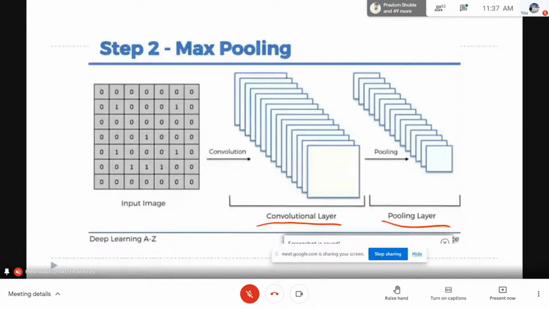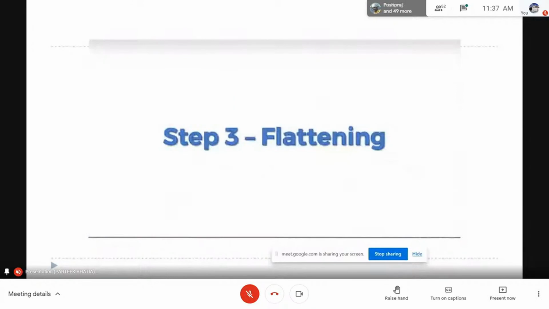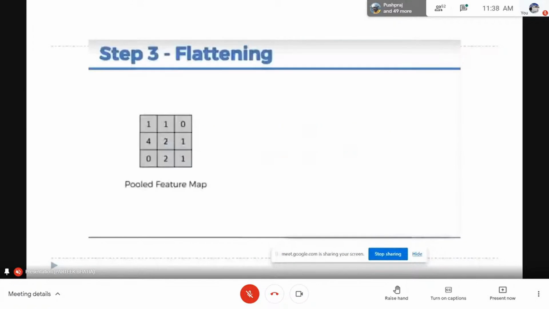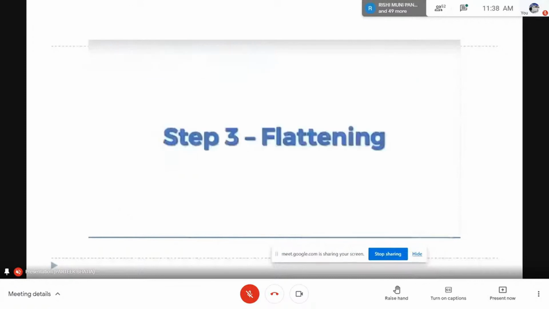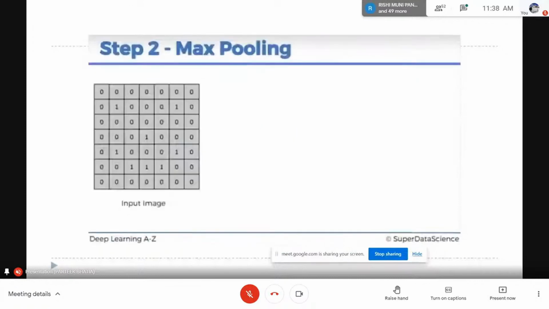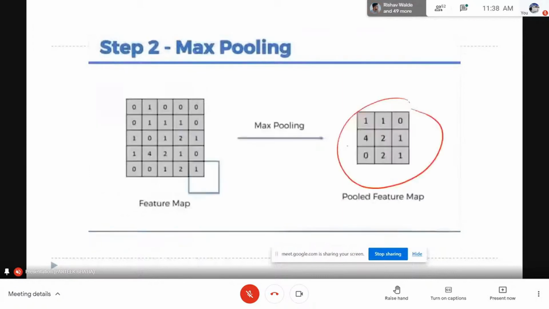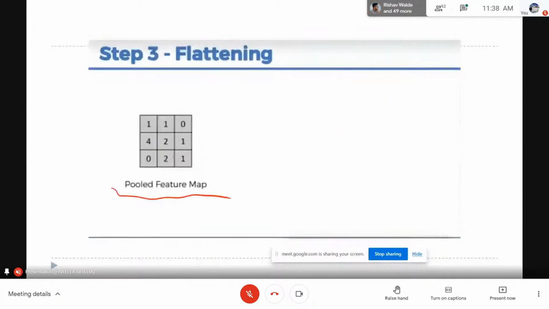So let's understand quickly what is this flattening layer, and this is the most simplest layer in this convolutional neural network. So we now have a pooled feature map. इसकी आउटपुट आ चुकी थी, ये हमने देखी है. We have this output. You can see 110421. We are taking this as 110421. This is the output of pooled feature map.